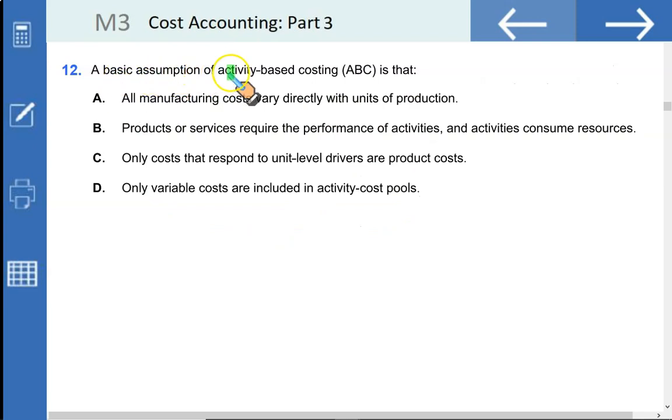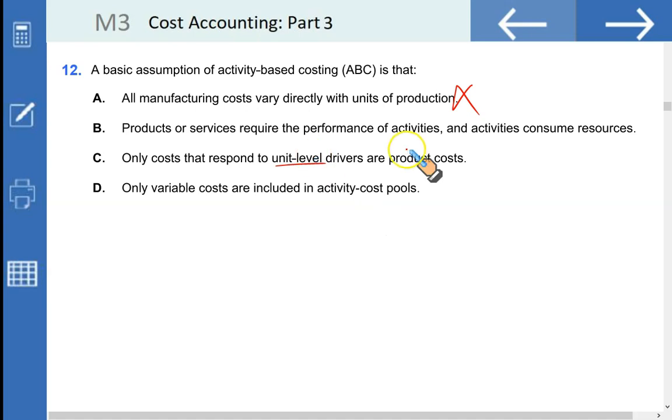Our basic assumption of activity-based costing is that all manufacturing costs vary directly with units of production. This is wrong. Not all costs vary with the units of production, like fixed overhead. They don't move in line with the level of activity. Next: only costs that respond to unit level drivers are product cost. Wrong. There are 4 types of drivers. I'm sure you would remember: unit level, batch level, product sustaining, and facility sustaining.